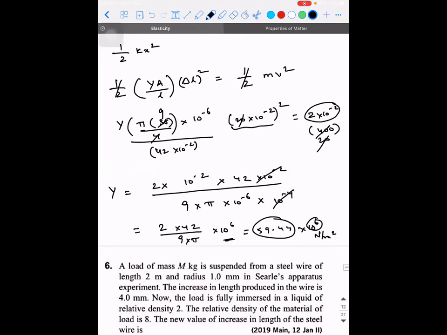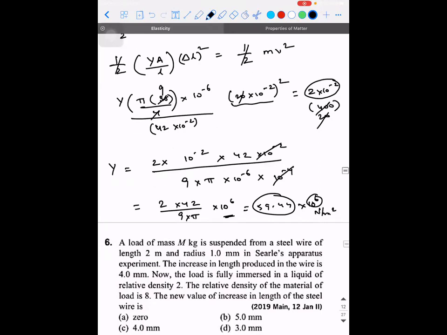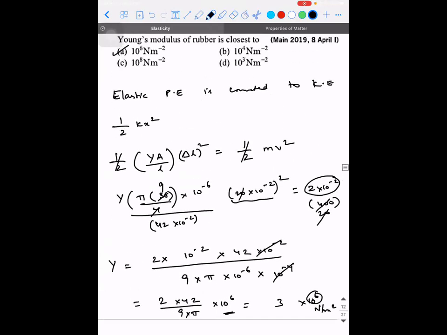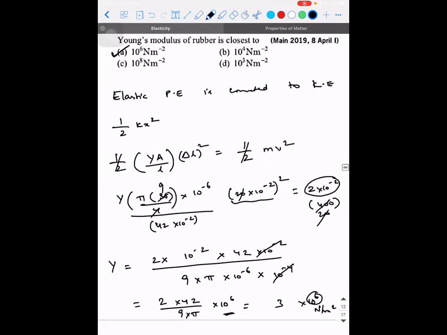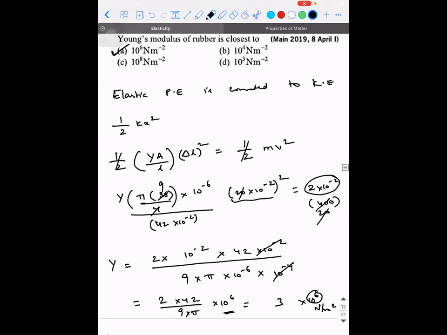Let me check. 2 into 42 divided by 9 divided by 3.15. 2.97. Now, yes. 2.97 can be approximated to 3. So 3 into 10 power 6, it is close to 10 power 6. Now it is justified, because I had a doubt about that 59 point something. Why can't the answer be 10 power 7? Now it's fine, right? Yes, sir.